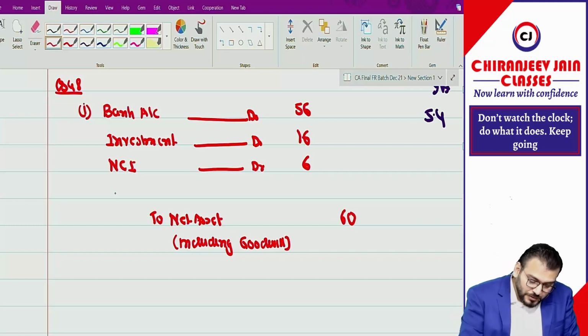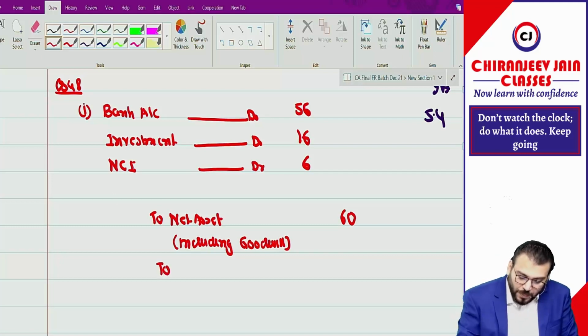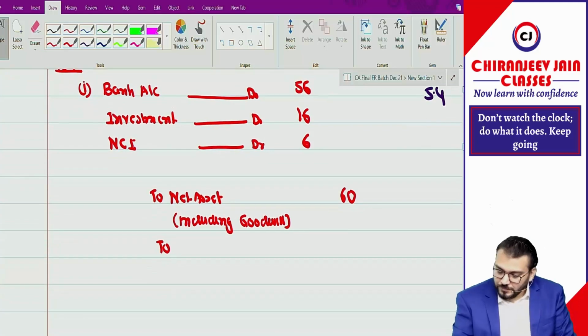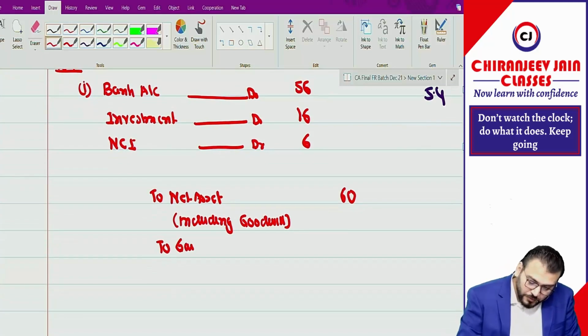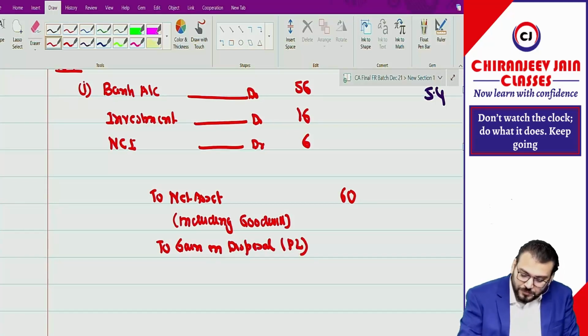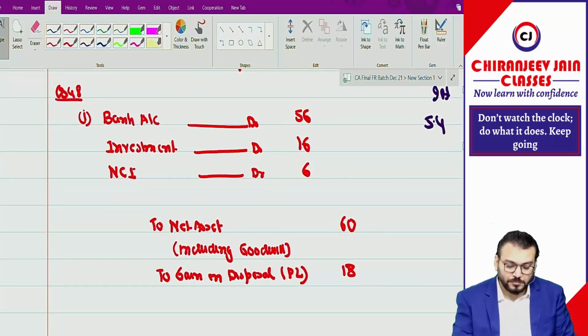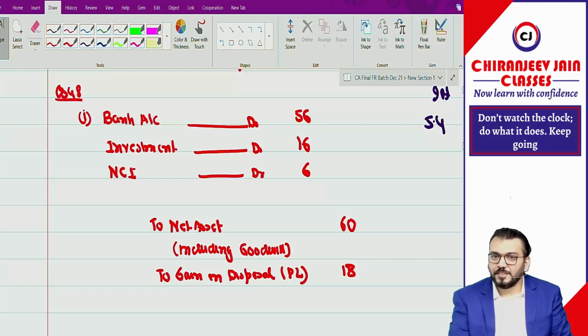Tell me, gain or loss? So gain on disposal, how much? Transfer to OCI or P&L? P&L. Very good.